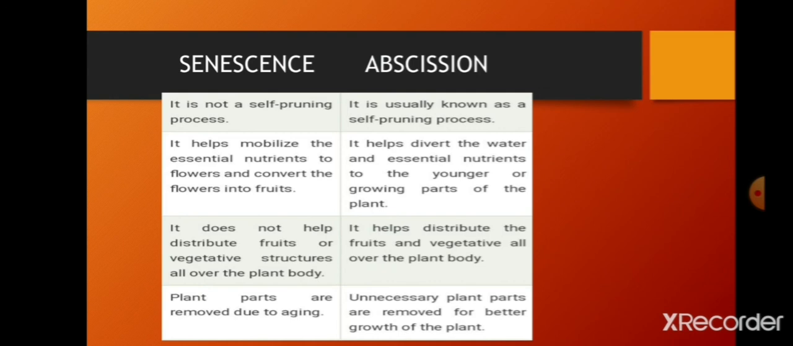The plant parts age, and then they fall. That is a natural process. Senescence is a natural process. Abscission is not a natural process.